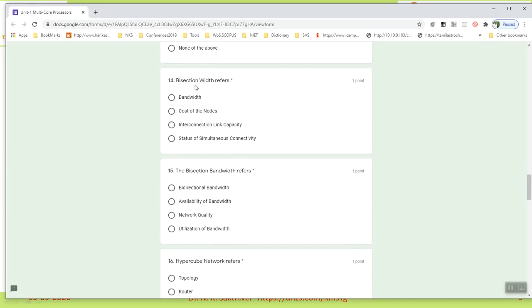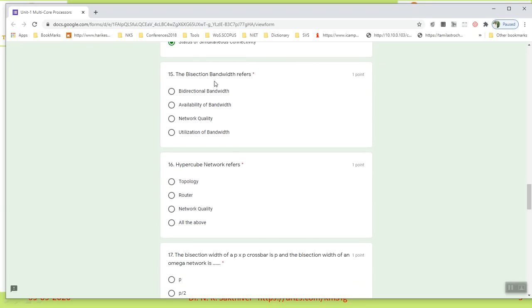14th question: bisection width refers to what? Bisection means providing the best connectivity simultaneously. That's a very important one. So bisection width refers to the status of simultaneous connectivity. And the next question: bisection bandwidth refers to what? Bandwidth is very important.